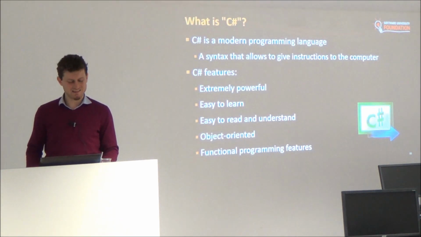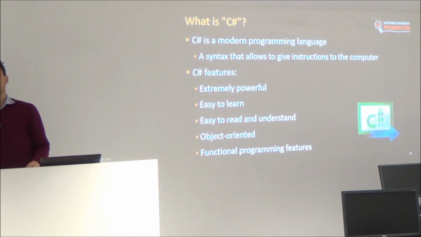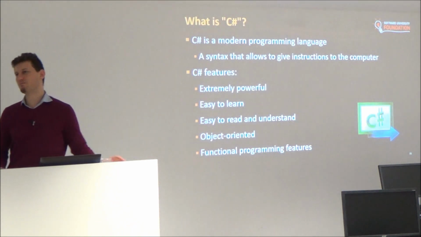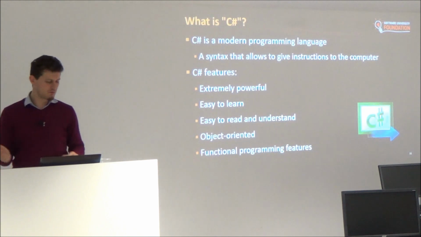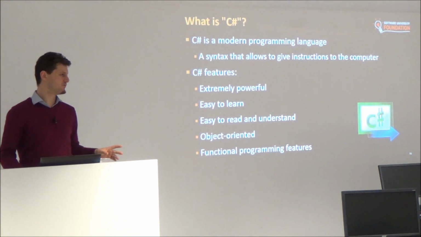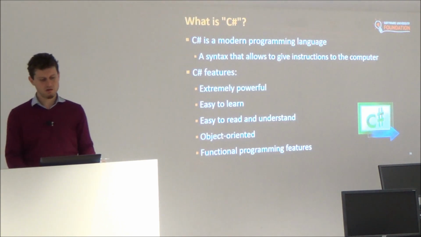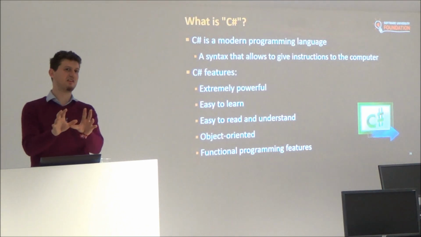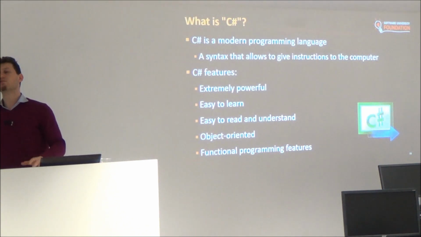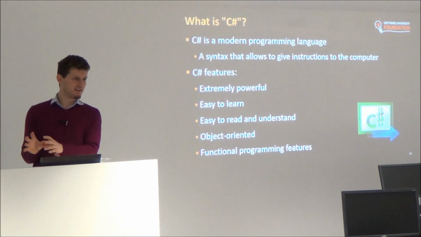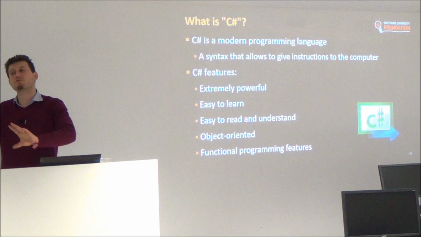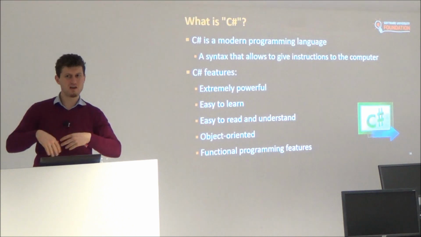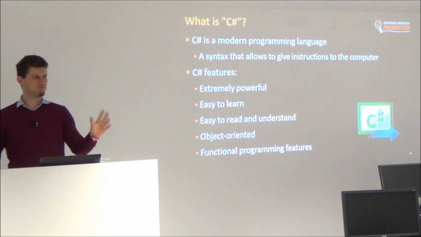C# is a statically typed language, which means that it uses types. There are dynamically typed languages like JavaScript or scripting languages which don't have types. We'll learn later what the differences are, but you will learn by example. This is a fundamental difference. That's why C# and Java are very similar, because both are statically typed languages, and Java and JavaScript and PHP are very similar, but JavaScript and C# are not very similar. Once you learn C# and JavaScript, most other languages will be similar to one of them, or to both of them.